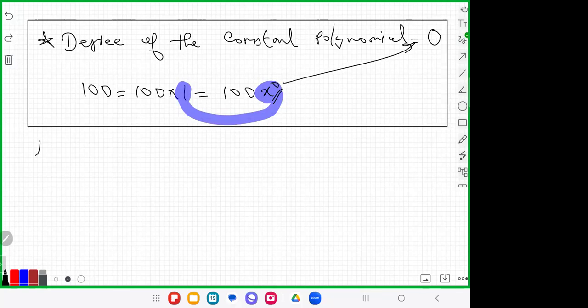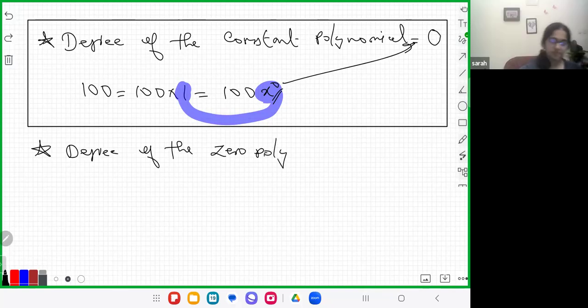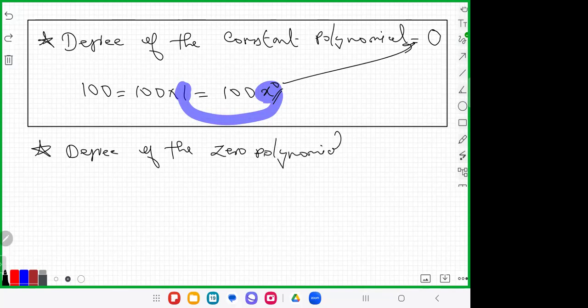Degree of the zero polynomial. എന്തായിരിക്കും answer? We can check the degree of the zero polynomial. Zero polynomial means just put a 0. That is enough. Zero polynomial means just put a 0. That is enough.